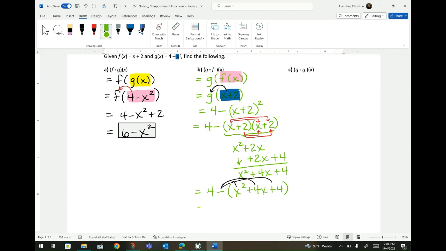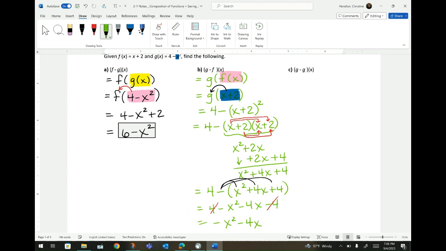Don't forget to always distribute. So 4 minus x squared minus 4x minus 4. 4 minus 4 becomes a 0. So I'm going to cross these out so you know that those became 0. And so my final answer is merely negative x squared minus 4x.